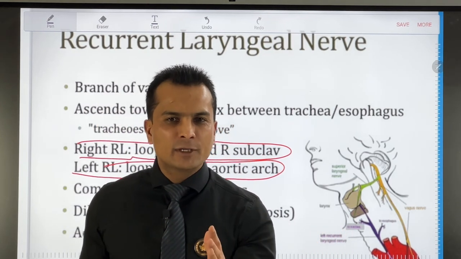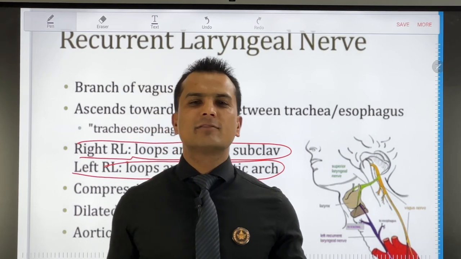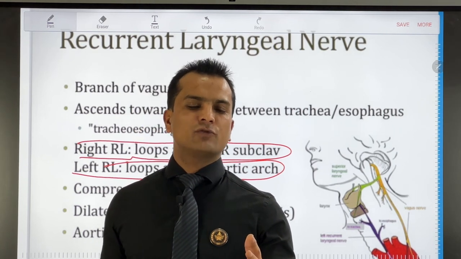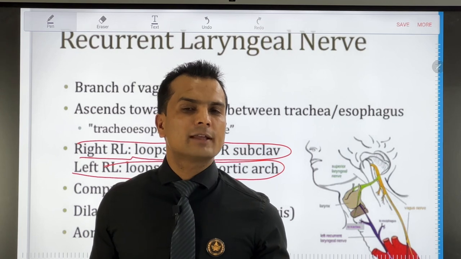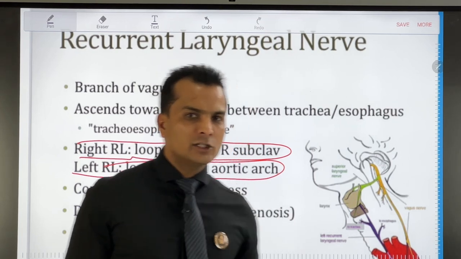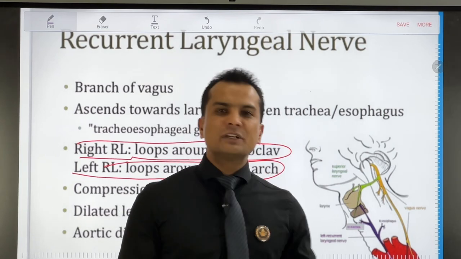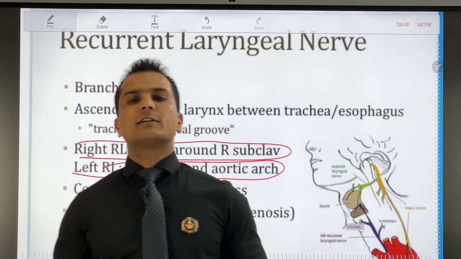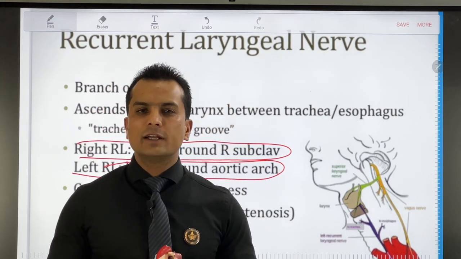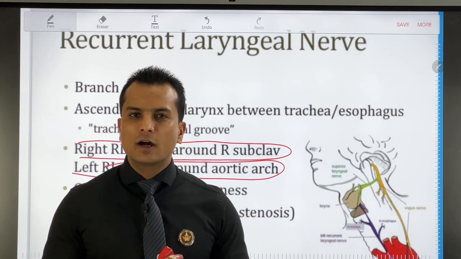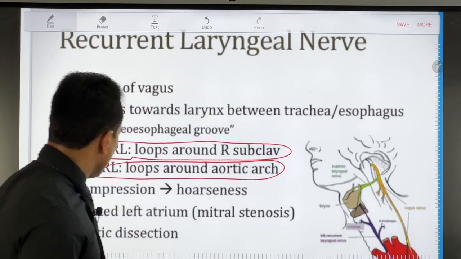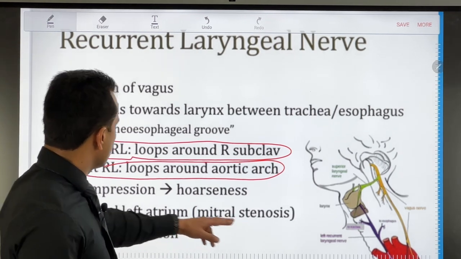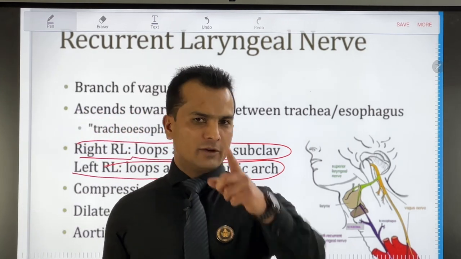When there is compression of the trachea and esophagus, there will be a problem with swallowing of food, dysphagia, due to the compression of the esophagus. There will be dyspnea, shortness of breath, due to the compression of the trachea. But the second thing is that the left recurrent laryngeal nerve also curves with the arch of the aorta. So this is another cause why a problem with the left atrium or with the arch of the aorta, whether this is dissection of the arch of aorta, aortic dissection, or a dilated left atrium, as in mitral stenosis, will cause compression of the left recurrent laryngeal nerve.